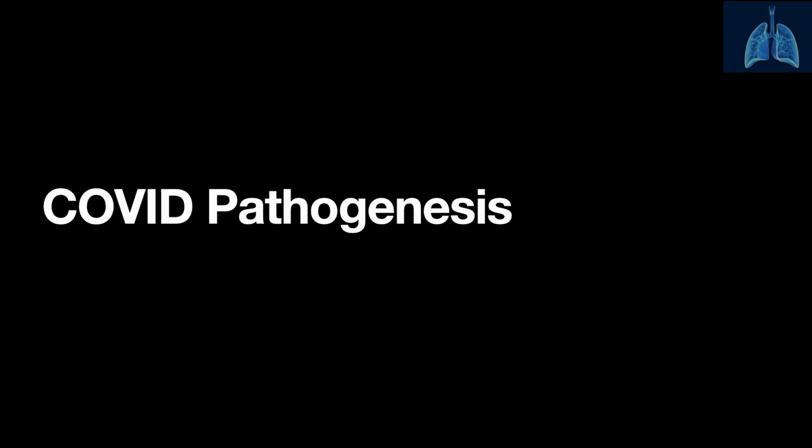Hi guys, and welcome to the second video in the series on COVID-19 disease. In this video we'll be looking at the COVID-19 pathogenesis, and just to start off, let me say that the COVID-19 pathogenesis is intimately linked to the renin-angiotensin-aldosterone system you might have heard of. So we will begin by looking at the renin-angiotensin-aldosterone system.